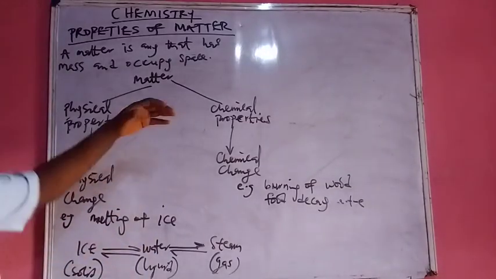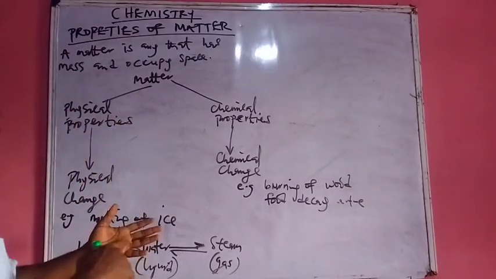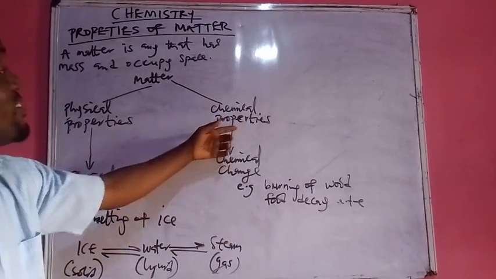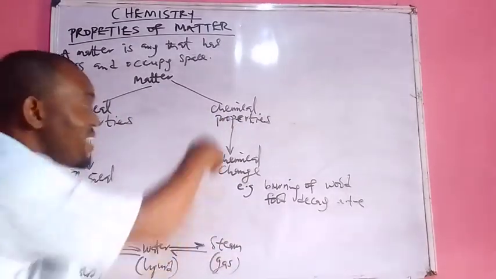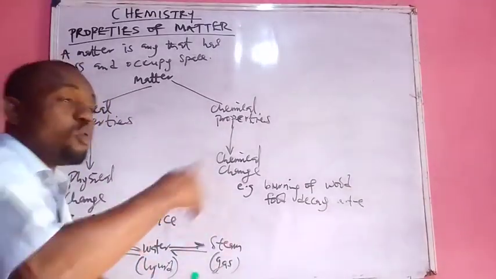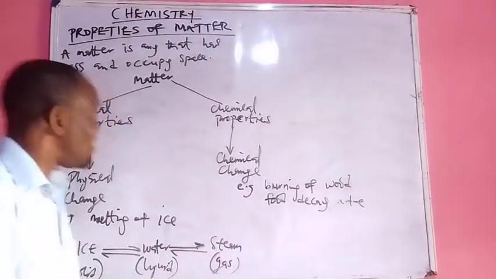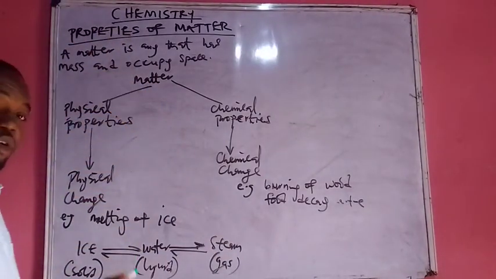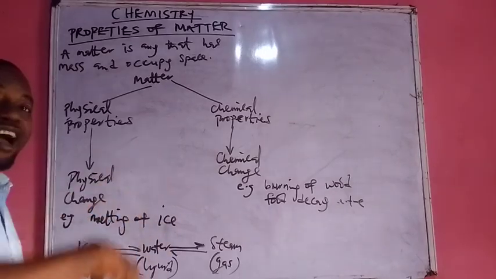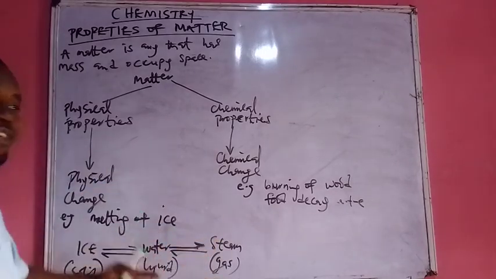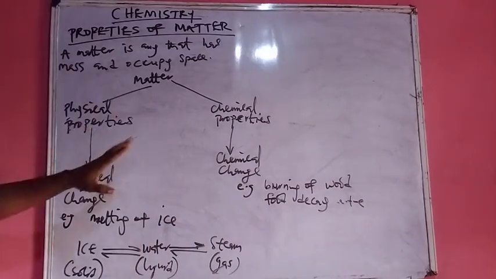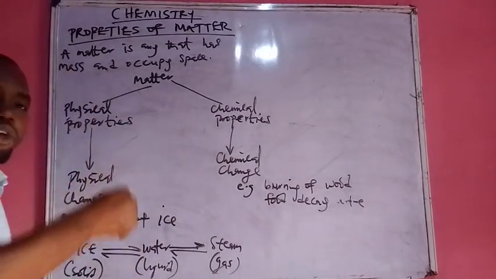Now, we are going to be looking at the two properties of matter. We have the physical properties and the chemical properties. The chemical properties are those chemical reactions that matter undergoes. That's what we mean by chemical properties. While the physical properties are the physical things we see about matter, like color. All these are physical properties. Size, they are physical properties. That's what we mean by physical properties.